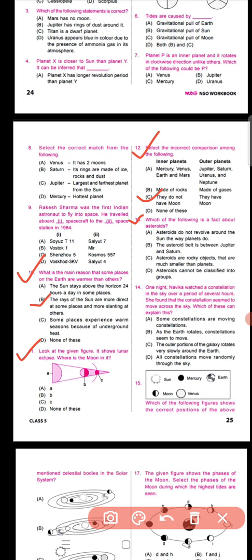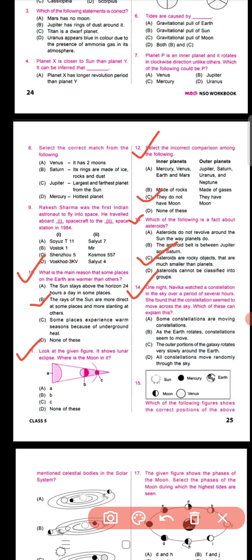Okay, so your fact should be that asteroids are small irregular lumps of rock that move on orbits around the sun. Most asteroids of our solar system lie in a vast ring between the orbits of Mars and Jupiter, and this is called the asteroid belt that holds millions of asteroids. Okay, these are a few facts about asteroids. Now out of this you can go for option number C.